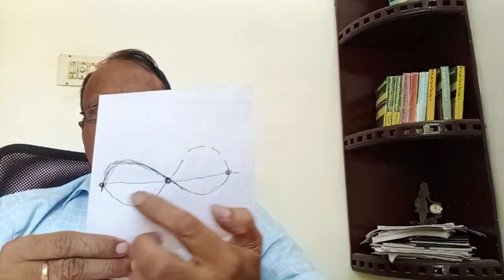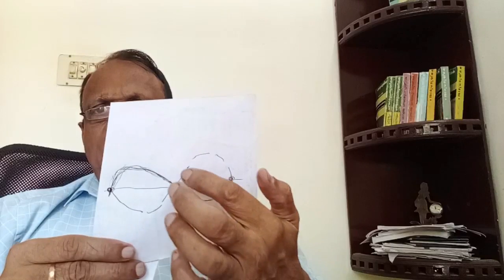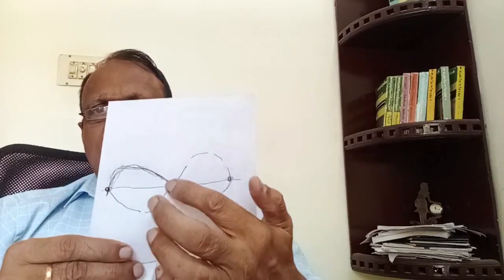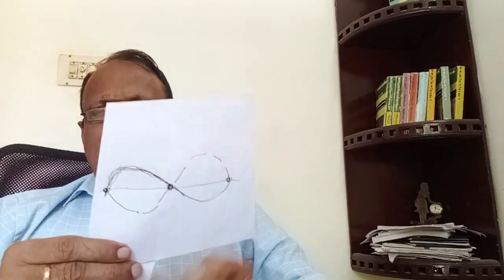A number of waves meet at a point, then it will result in an electron, etc. So at this point there is a particle. Here it is wave. Here it is wave. But these two waves are in opposite directions.